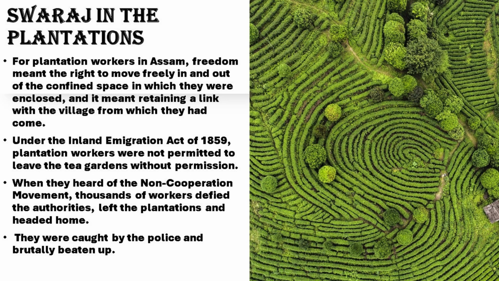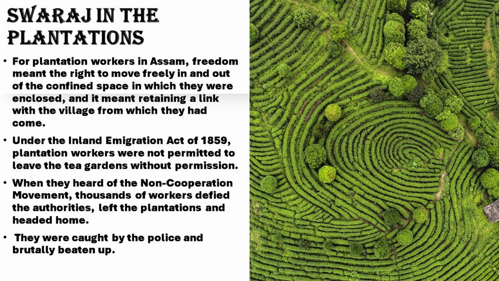They were working in very harsh conditions, and their living conditions were also harsh. How did they misunderstand Swaraj? I told you they misunderstood the word Swaraj. For workers, Swaraj meant freedom to move freely and settle in their own villages. This was their freedom. For this they got involved in the freedom movement.